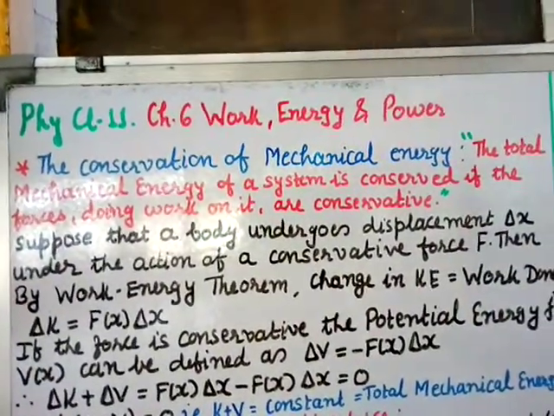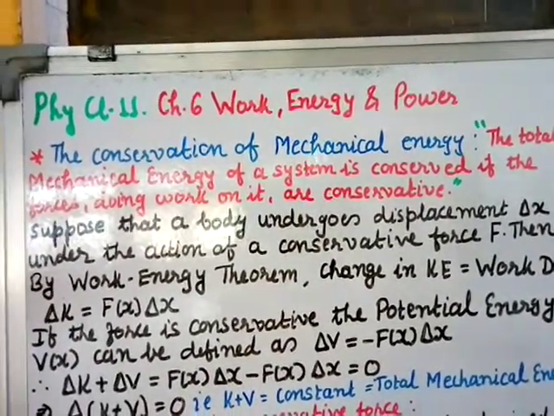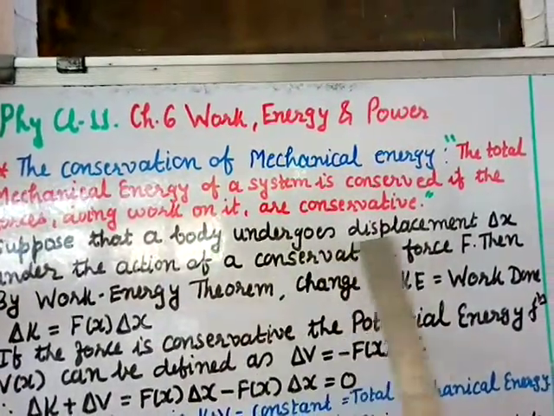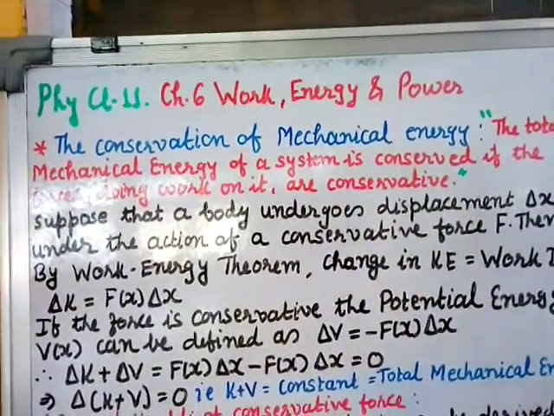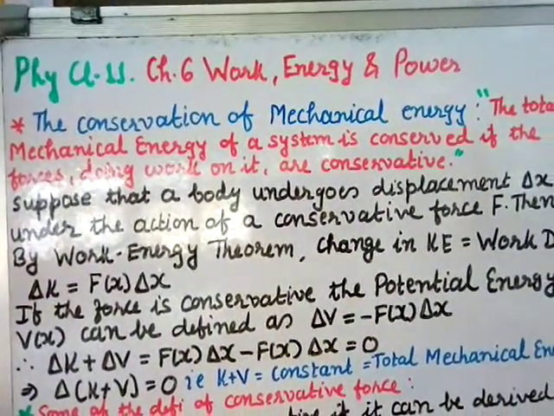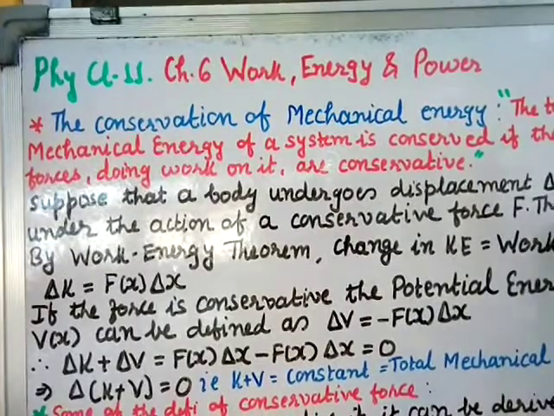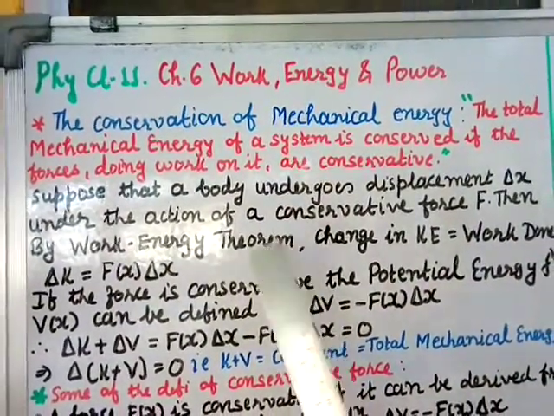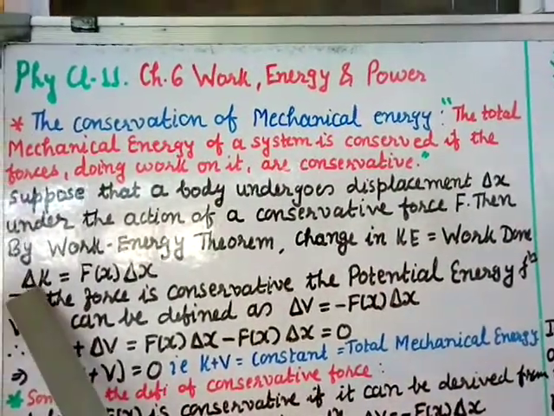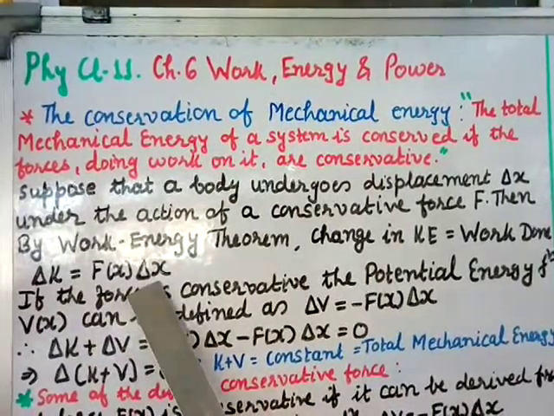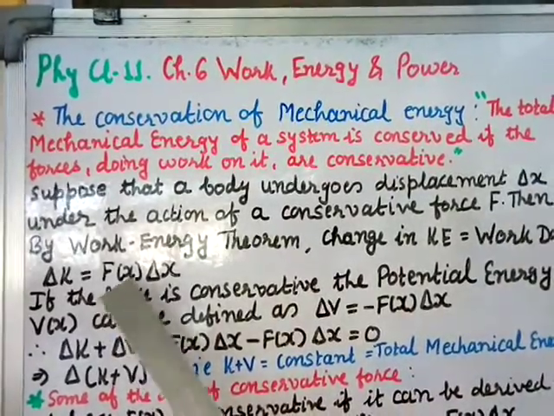It states that the total mechanical energy of a system is conserved if the forces doing the work on it are conservative. Suppose that a body undergoes displacement delta x under the action of a conservative force F. In one dimension, the displacement is delta x and the conservative force is F. By the work energy theorem, the change in kinetic energy equals the work done. Change in kinetic energy is delta K, and work done is F of x into delta x, the product of force and displacement.